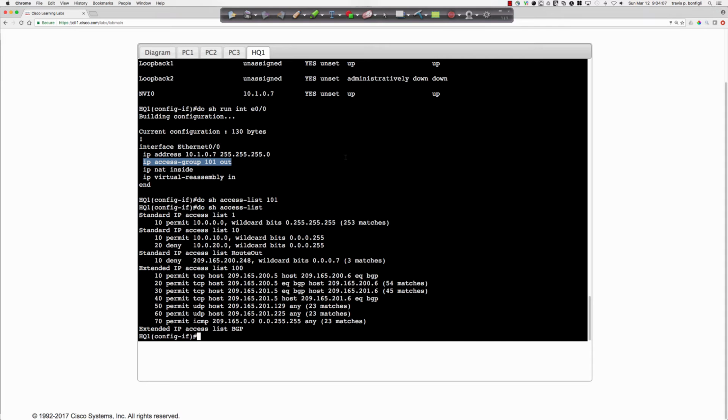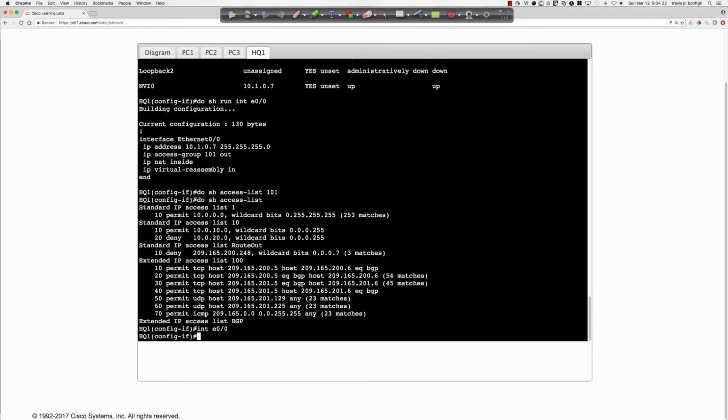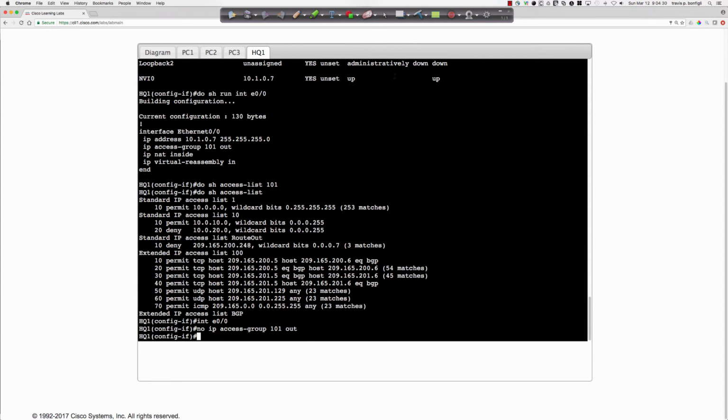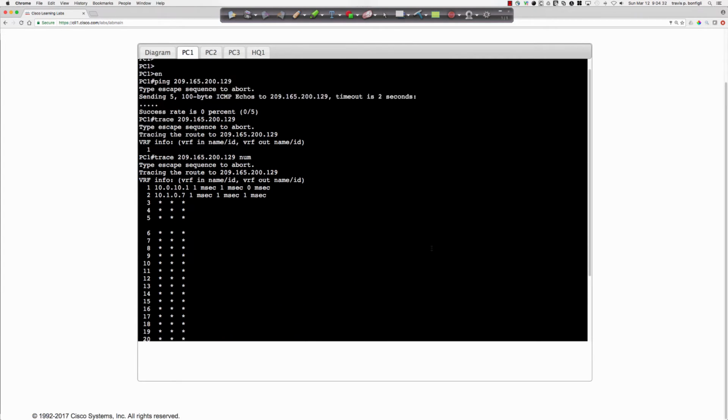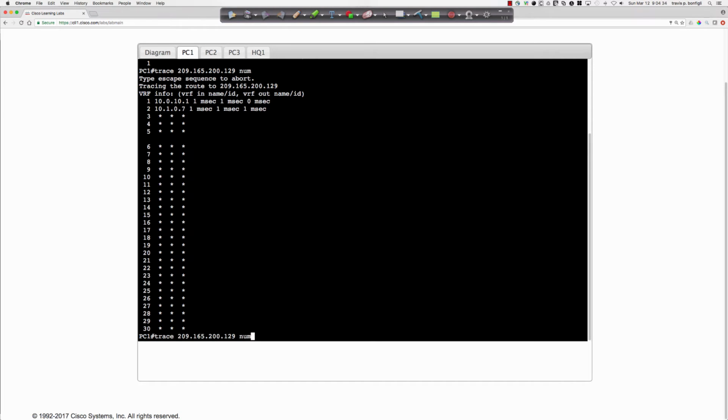And that's interesting, because typically you don't put a statement in there for IP access group unless you have an access list. So this may be either part of the problem or a contributing factor. So let's do this. Let's pull this off for right now. We're going to say no IP access group 101 out. And let's check real quickly here and see, does that change anything?